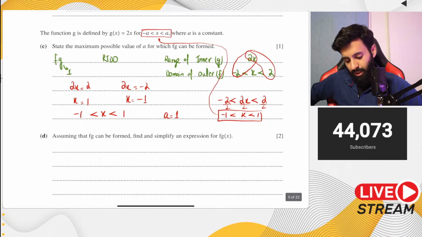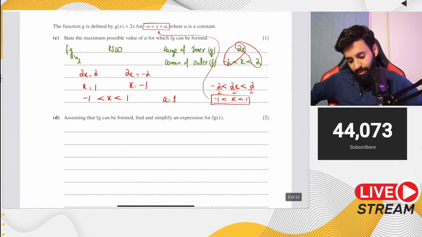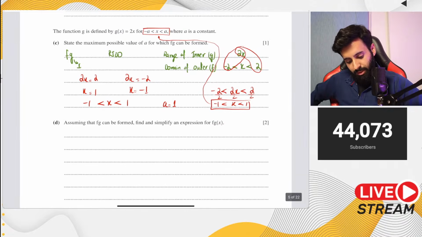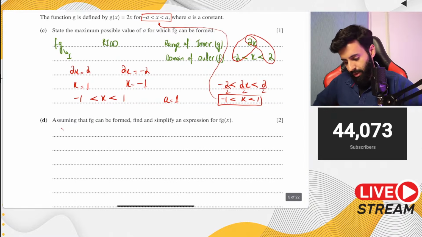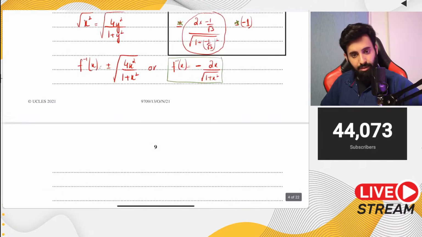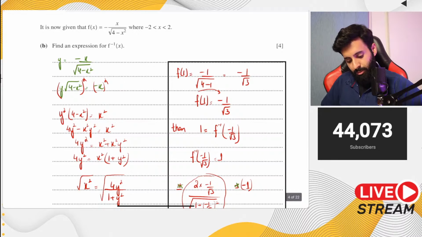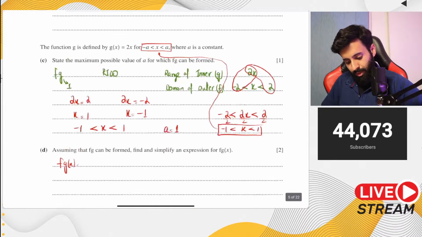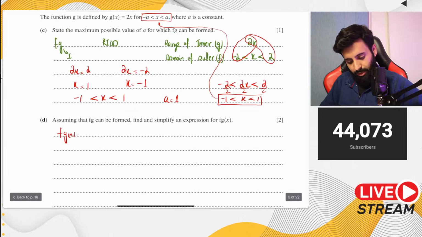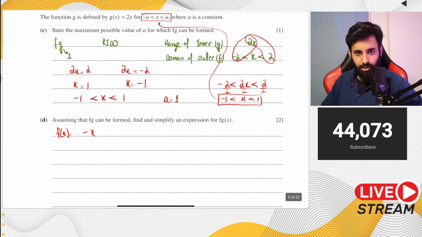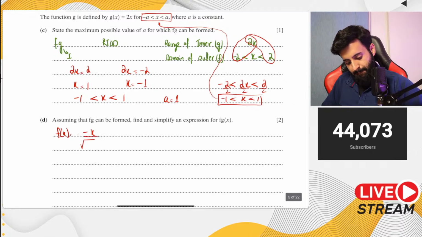Now it says, assuming that fg can be formed, find and simplify an expression for fg of x. So this should be easy now. Let's write down f of x first: f of x equals minus x over the square root of 4 minus x squared, and g of x is equal to 2x.